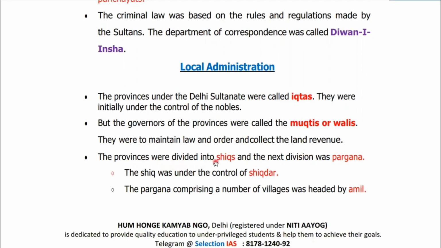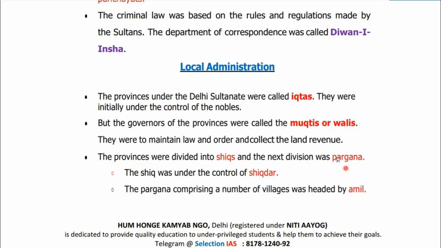Now the Sultanate was divided into many provinces. Now provinces were further divided into Shiqs, and the head of the Shiq was Shiqdar, and the next division was Pargana. Okay, now this Pargana comprised a number of villages. So this Pargana was headed by Amil.